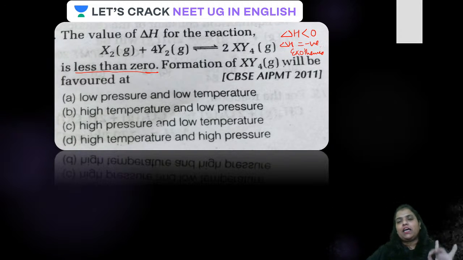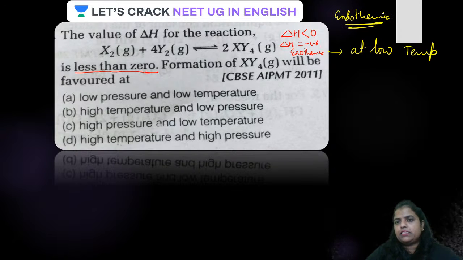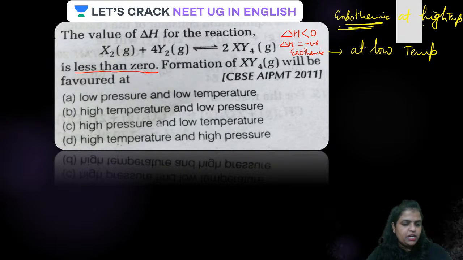As the reaction is exothermic, always remember, exothermic reactions are favored at low temperature, whereas endothermic reactions are favored at high temperature. Is that clear? Endothermic are favored at high temperature and exothermic are favored at low temperature.